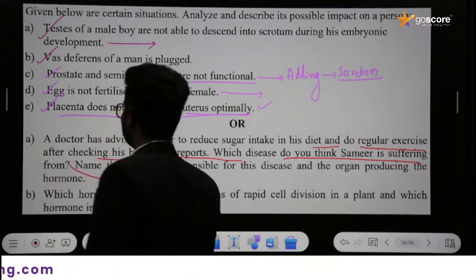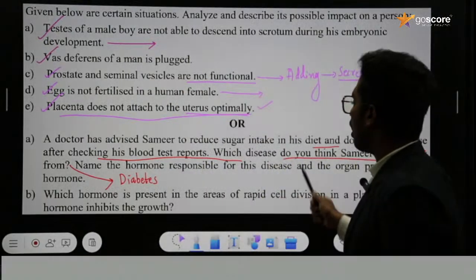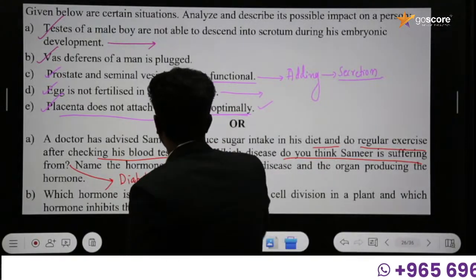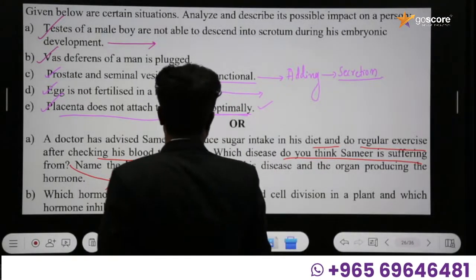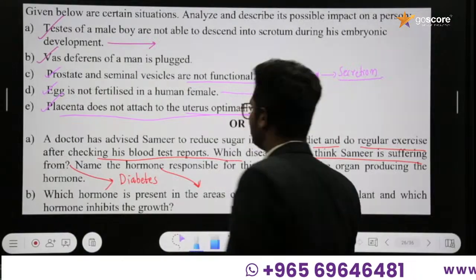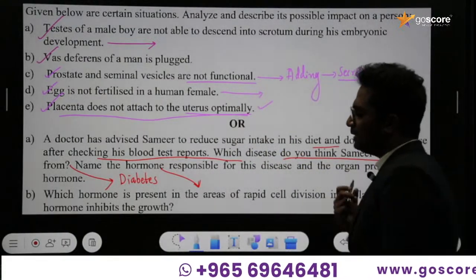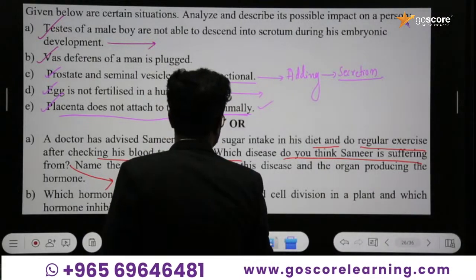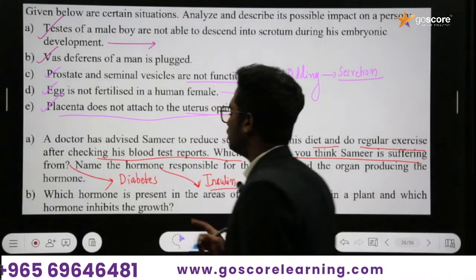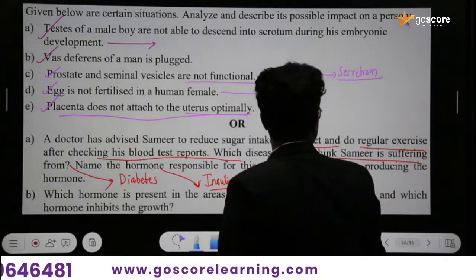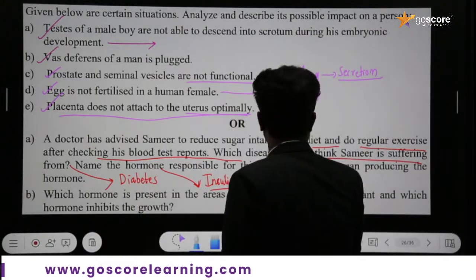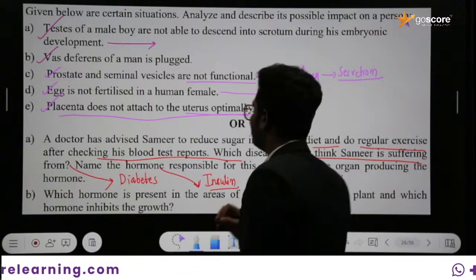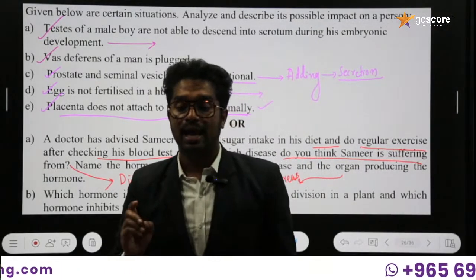Okay, diabetes mellitus. Name the hormone responsible for this disease and the organ producing the hormone. If there is insufficiency of the insulin hormone, there might be a chance of diabetes. The organ producing the hormone is the pancreas, which is considered to be a dual gland since it is exocrine as well as endocrine in function.